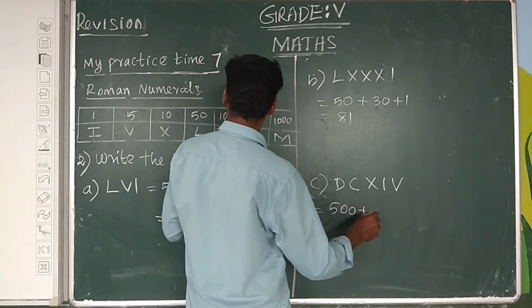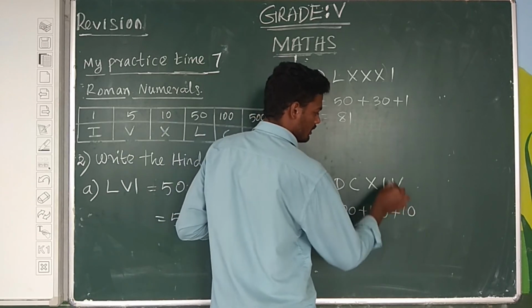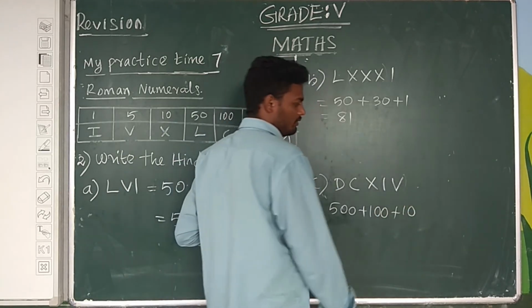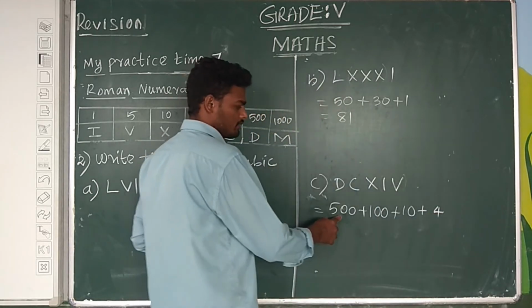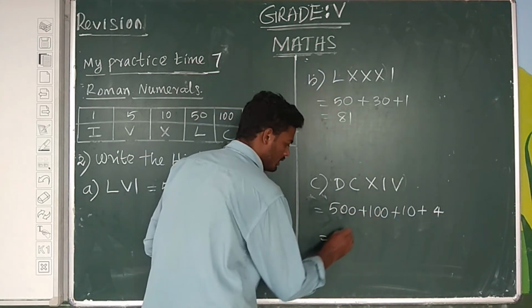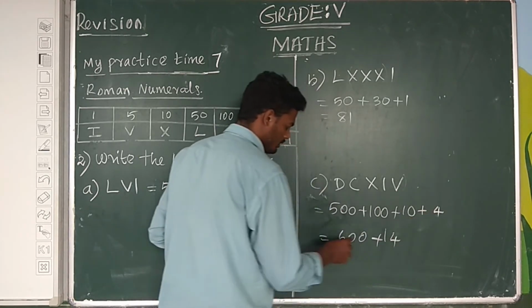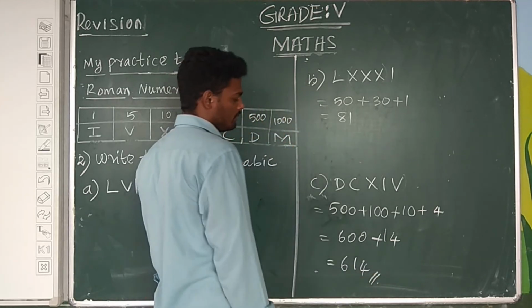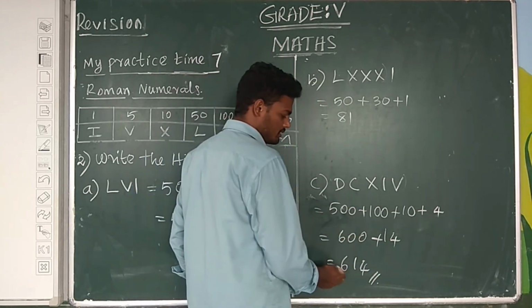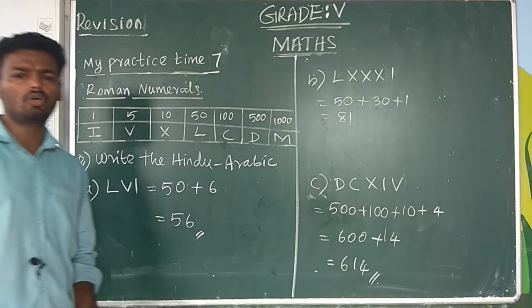And the next one, D value is 500, C value is 100, and X value is 10. And IV value is equal to 4. Therefore 600 plus 10 plus 4, 14. Therefore the value of the Roman numeral is 614.